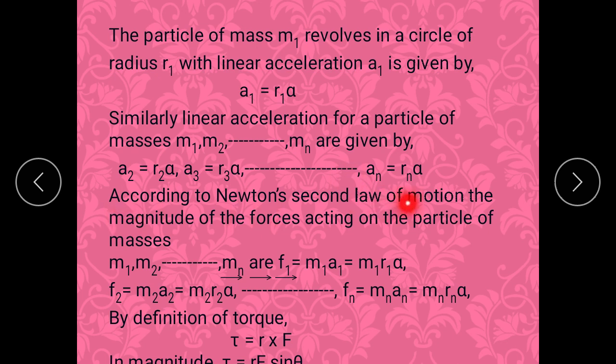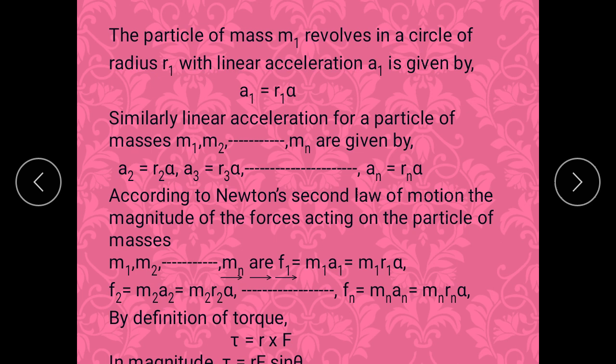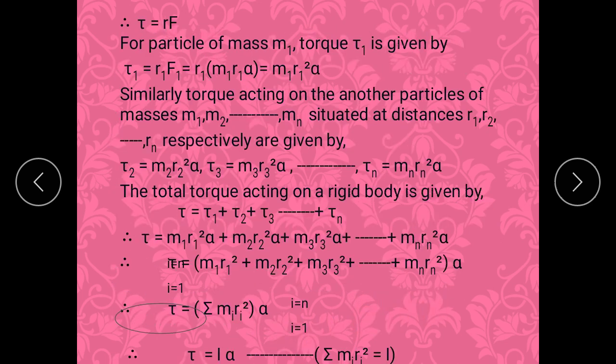So according to Newton's second law of motion, F is equal to ma. Substitute the value of a, that is m1 r1 alpha, m2 r2 alpha, and for the nth particle it is mn rn alpha. Now by definition of torque, we know that torque is equal to r cross F, that is, in magnitude, we say that it is rF sin theta. Now if theta equals 90 degrees, sin 90 is what? 1. So in that case we say that tau is equal to rF.